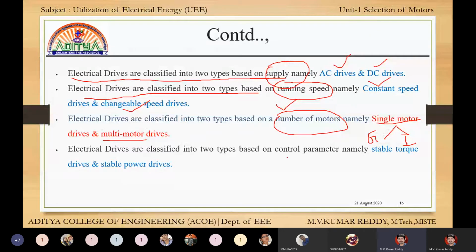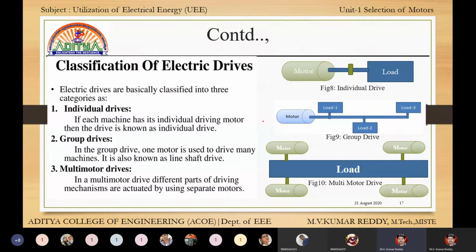Electric drives are classified into two types based upon control parameters: constant torque and constant power. These are the classification of drives. But the important one is this one, the number of motors.